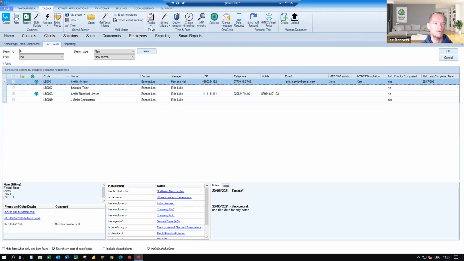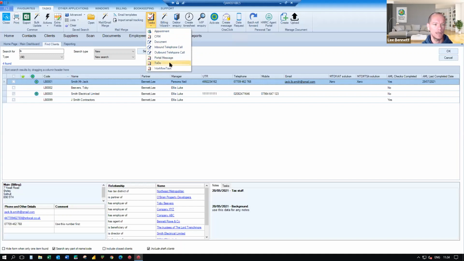And you'll see upon my ribbon bar, I've got a to-do item and I've got a tasks drop-down pick list. Now, these are my selection of tasks that I've got set up within CCH Central. Some of them will be there by default, so you'll probably have the same as me. Other items I've created myself, so things like in this list, inbound telephone call and outbound telephone call are ones that I've created under the maintenance menu within CCH Central. And that just allows you to set up predefined text for whatever the to-do item happens to be.